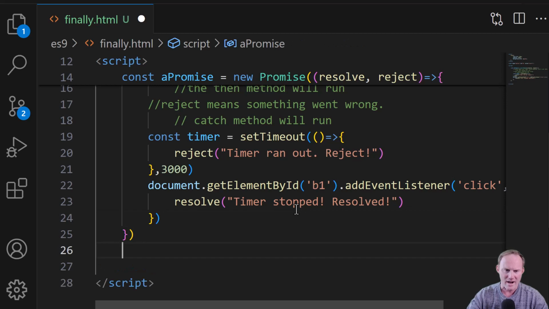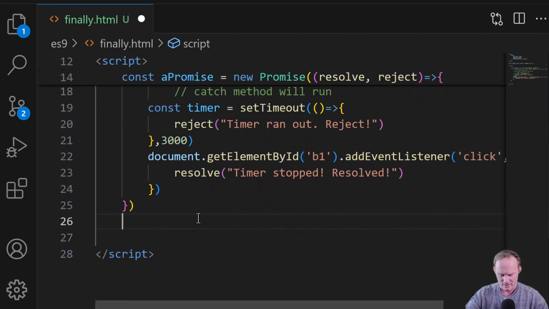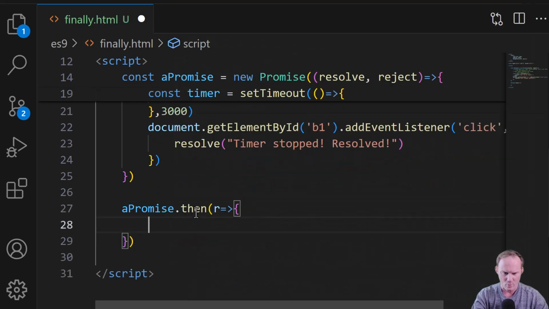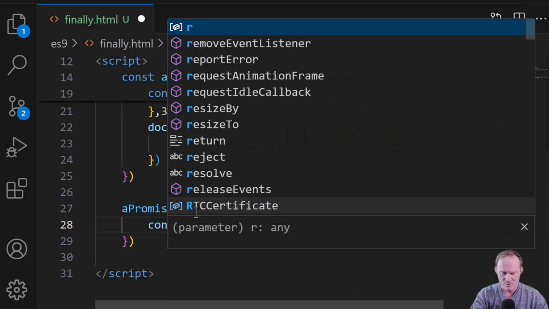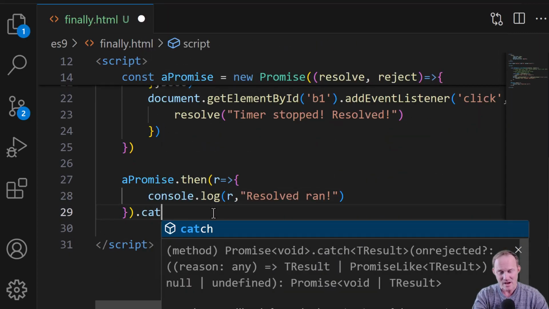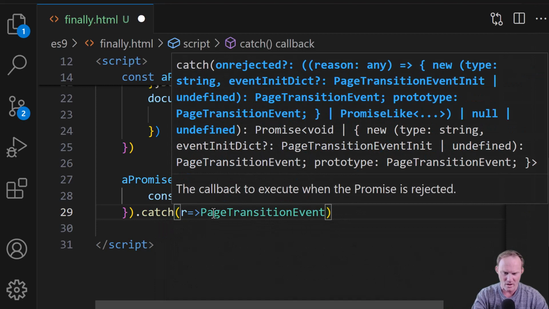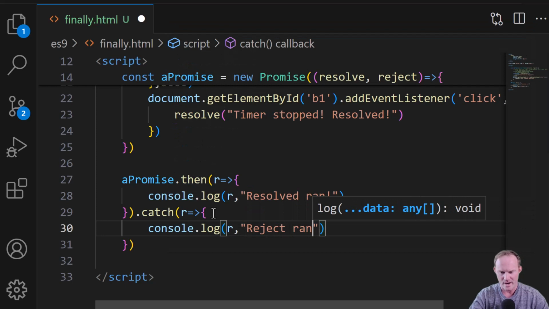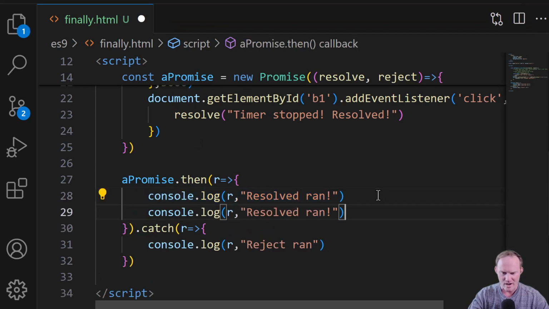And down below our promise, so this is outside of a promise, it goes like this. We'll do a promise.then. I'll put in there r, and we will console.log r, comma, "resolved ran". I guess we've already got resolved up there, but it's okay. After that, we'll do catch. I'll bring in the r as well, and we will console.log r, comma, "reject ran". In both cases, I'm going to drop in here console.log "promise settled", like that, and I'll copy that one and put it inside of our catch.